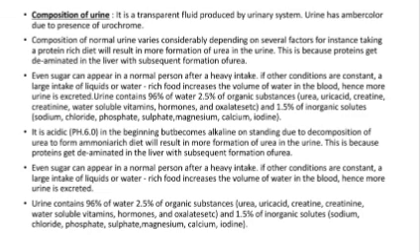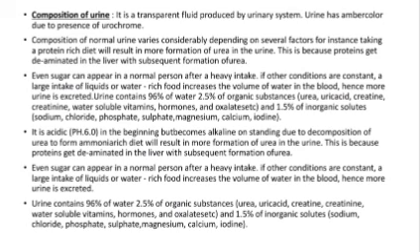Let's discuss the composition of urine. It is a transparent fluid produced by the urinary system. Urine has an amber color due to the presence of urochrome. The composition of normal urine varies considerably depending on several factors. For instance, taking a protein rich diet will result in more formation of urea in the urine.